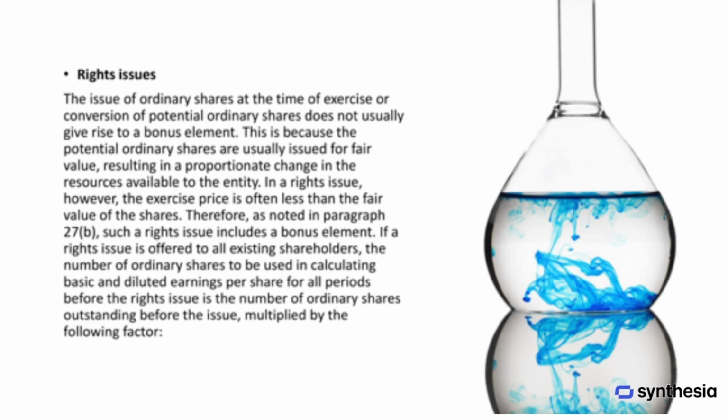If the rights issue is offered to all existing shareholders, the number of ordinary shares used to calculate basic and diluted earnings per share for periods before the rights issue is the number of shares outstanding before the issue, multiplied by a specific adjustment factor.